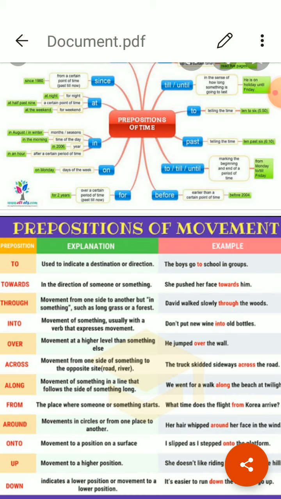Okay, this was all about prepositions of place, prepositions of time, and prepositions of movement. Now you have to understand the topic of prepositions with the help of this video. Okay.